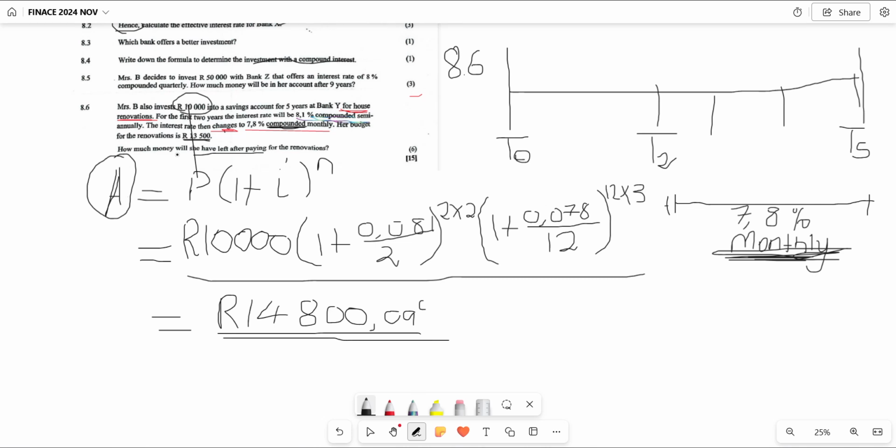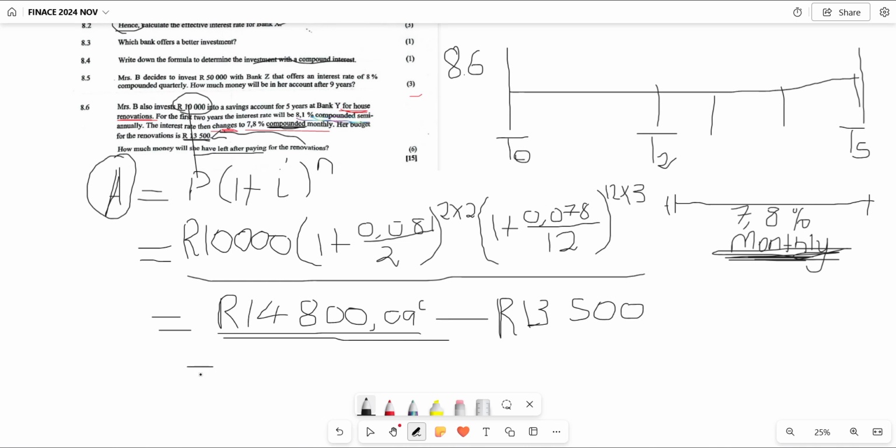Now the question was saying to us, how much money will she have left after paying 13,500 rand? Then from this accumulated amount, we are going to take out what is needed for renovation. In this case, it will be 13,500 rands.